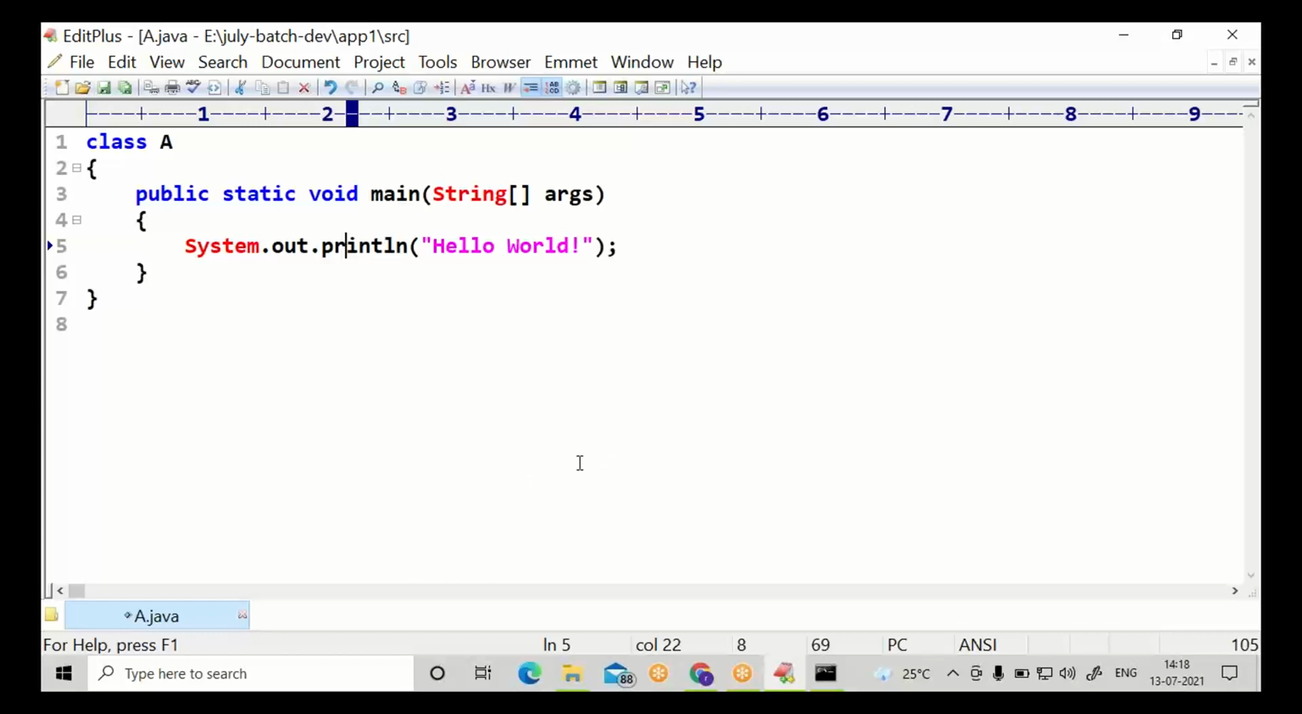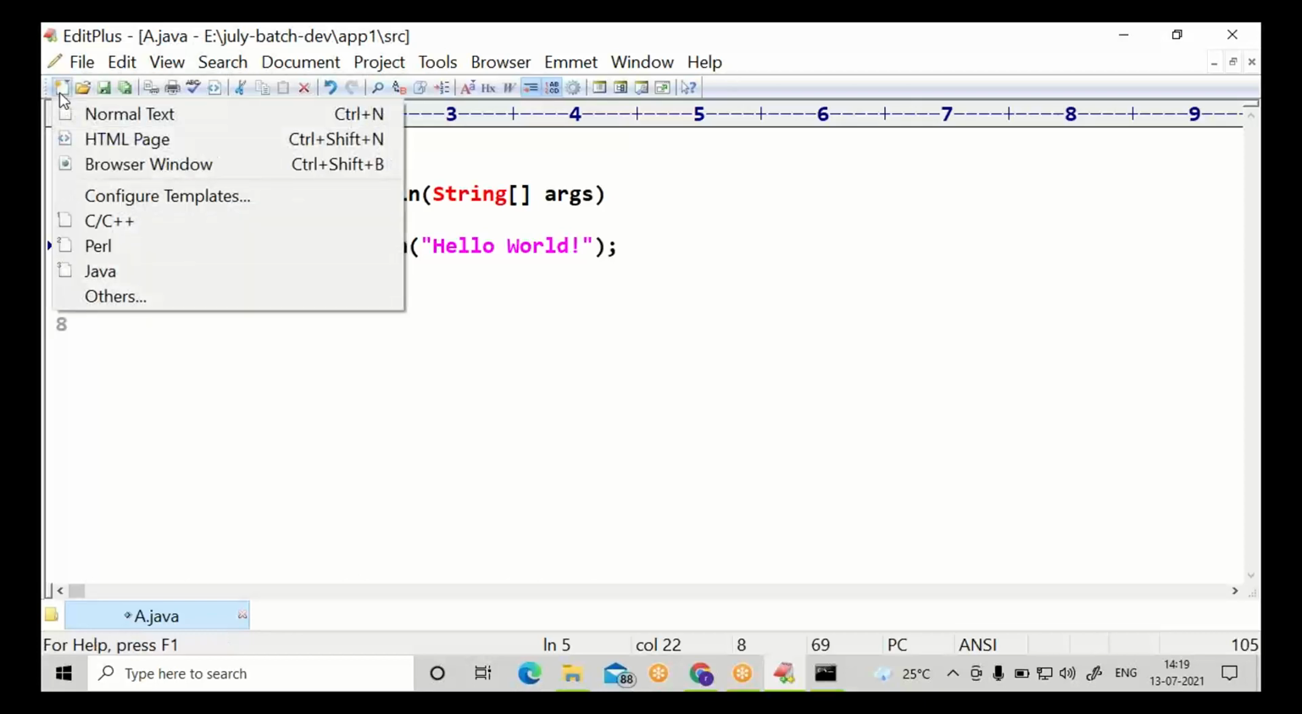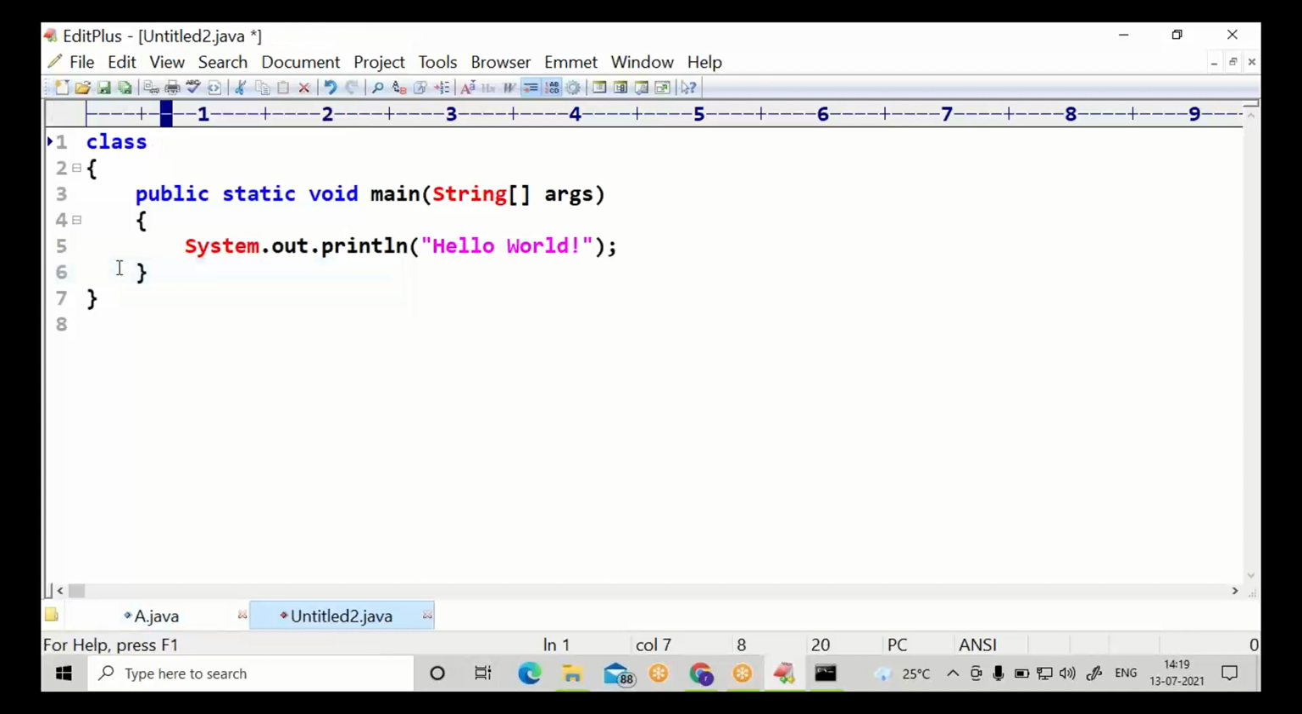Let us see which literals are supported by most programming languages. In software programming languages, a value is called a literal. What are the different values available in the software development industry? Go to File, New, Java, everybody. I'm going for class name B.